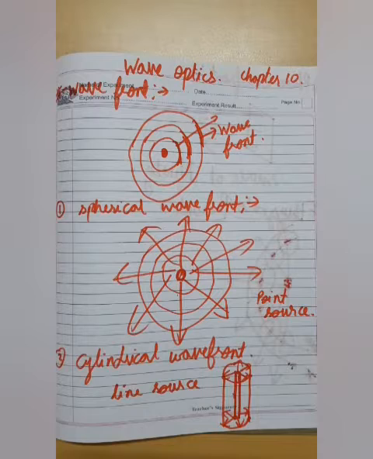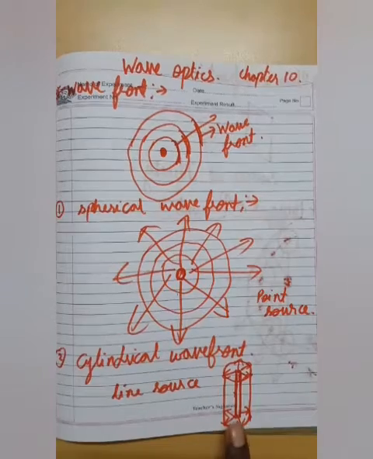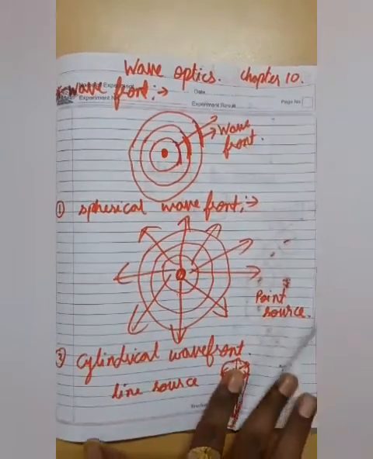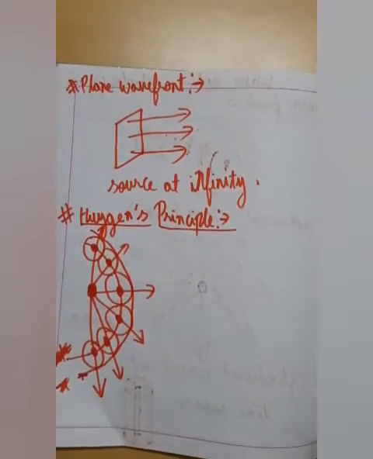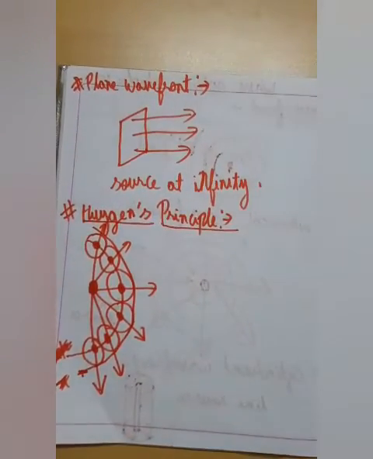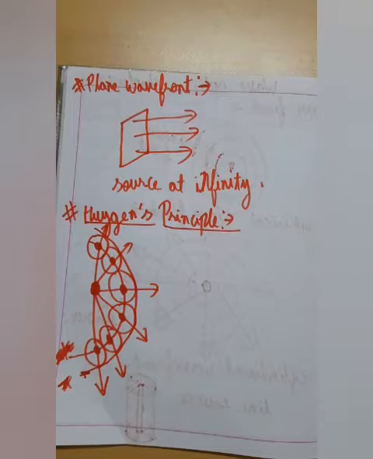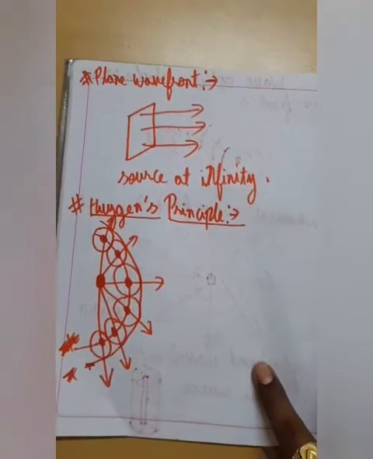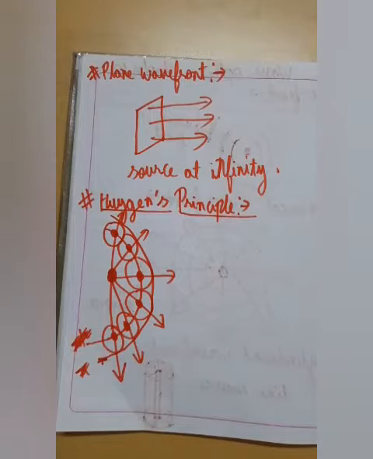Similarly, there is a cylindrical wavefront. If we have a line source of light, then the wavefronts which are formed are known as cylindrical wavefronts. Then comes the plane wavefront. This is when the source is at infinity. For example, the sun is a source of light, so the wavefronts which are formed would be plane wavefronts. Now let us talk about Huygens' principle.